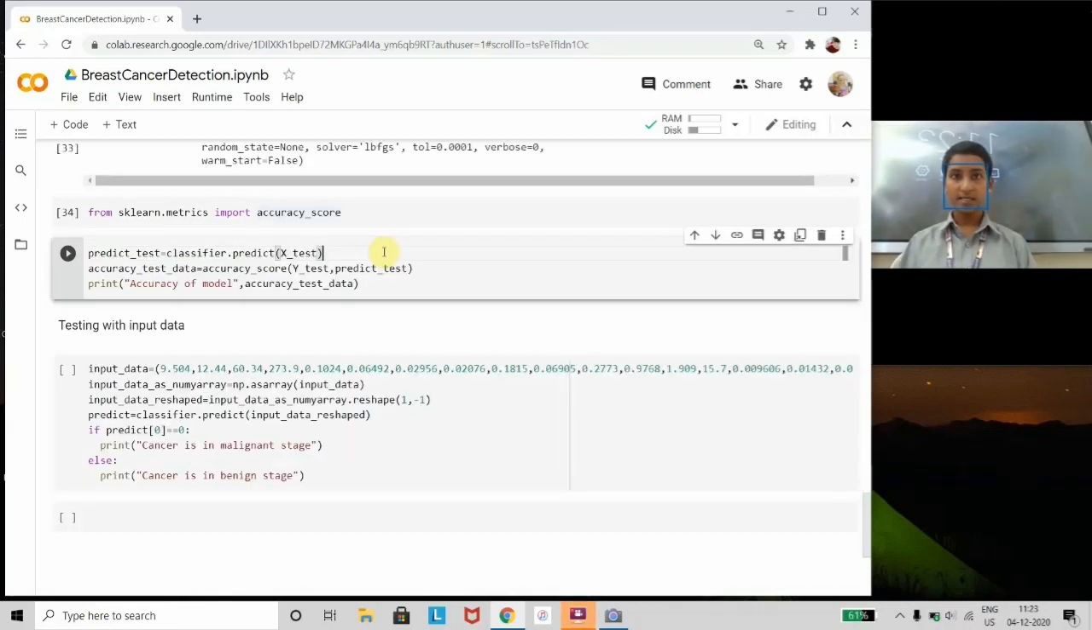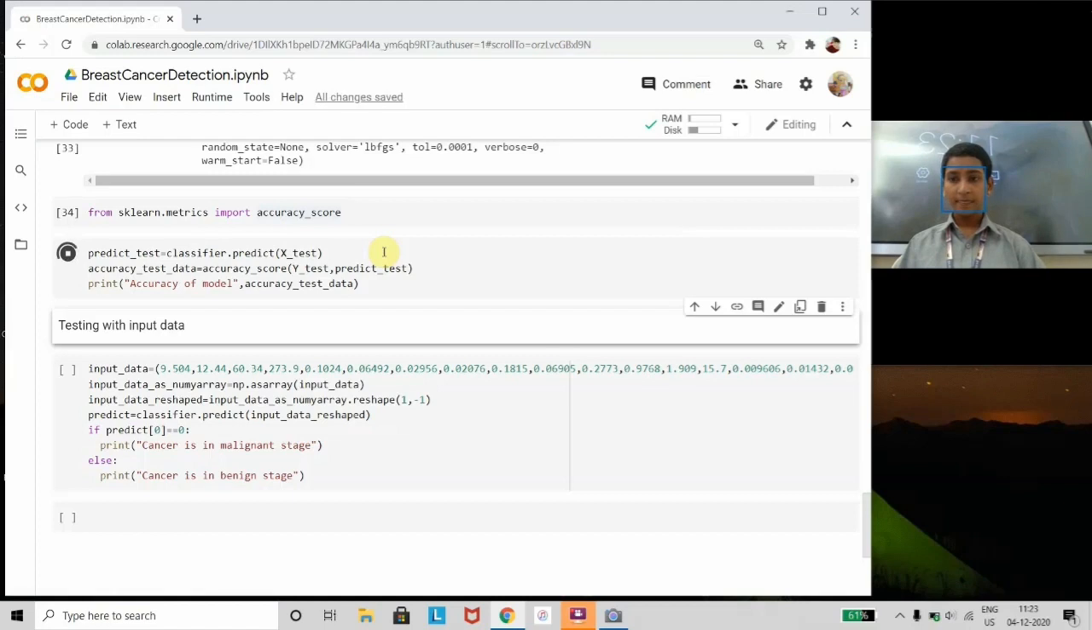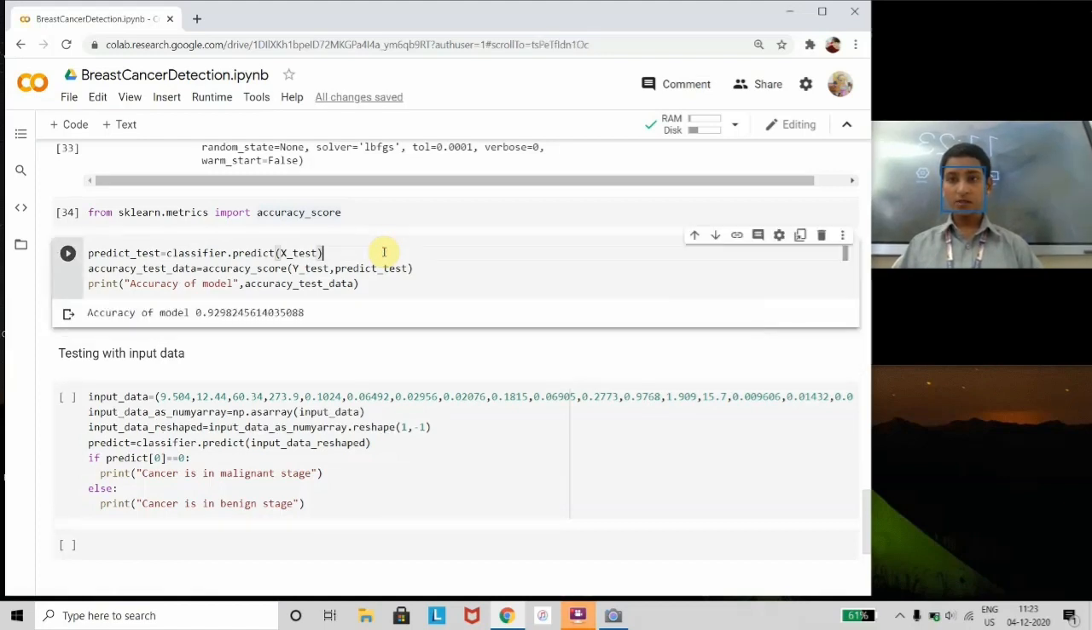Let us find the accuracy. Accuracy can be predicted between the trained data and the testing data. As you see here, the accuracy score function is used to find the accuracy between the trained part and the testing part. So the accuracy of the model is 0.9298, which is approximately 93%. That means our machine model can give accurate results up to an accuracy of 93%. So it is very efficient for a machine model.